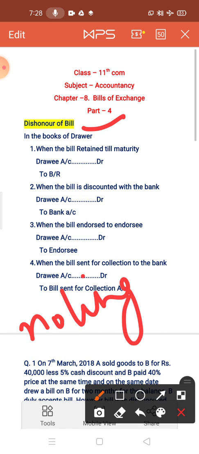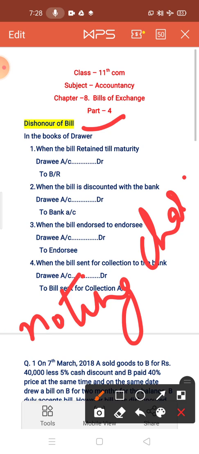Noting charges. What do we mean by noting charges? It is the fee paid to the notary public for noting the bill of exchange of its dishonor. Noting charges are paid to the notary public first by the holder of the bill. However, they are ultimately recovered from the drawee or acceptor of the bill.